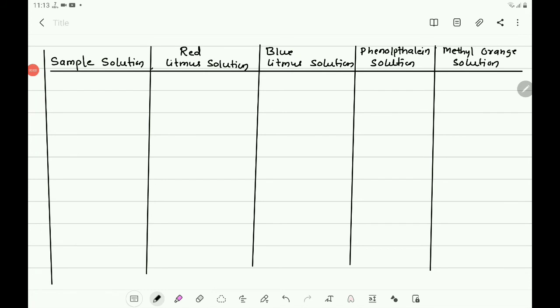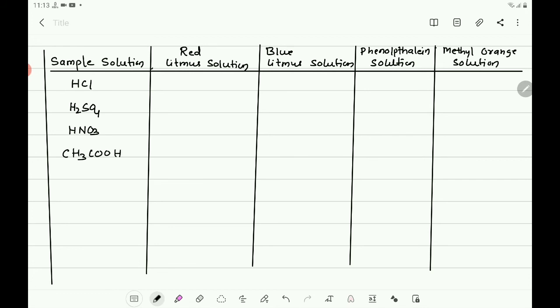Now let us tabulate the solutions. Sample solutions are HCl, H2SO4, HNO3, CH3COOH.